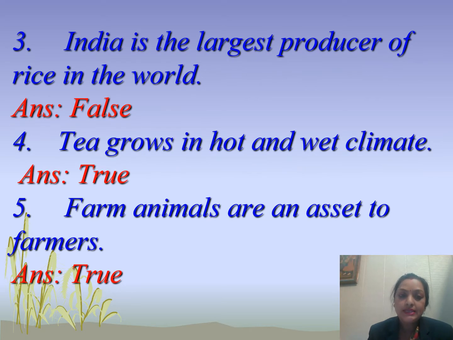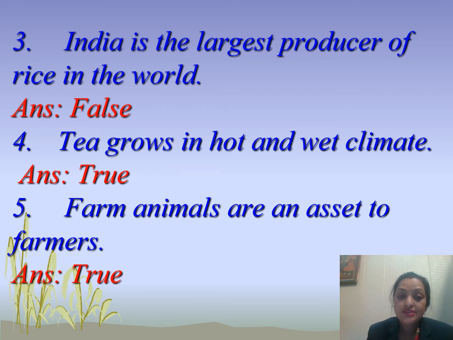The third sentence is India is the largest producer of rice in the world. False. This is false because China is the largest producer of rice in the world and India's rank is second. So it is not largest, but the position of India in the world as a producer is second. So this sentence is false.